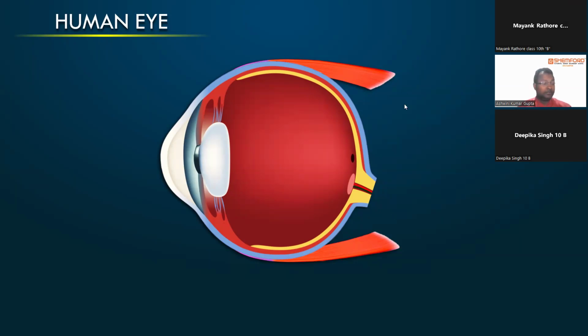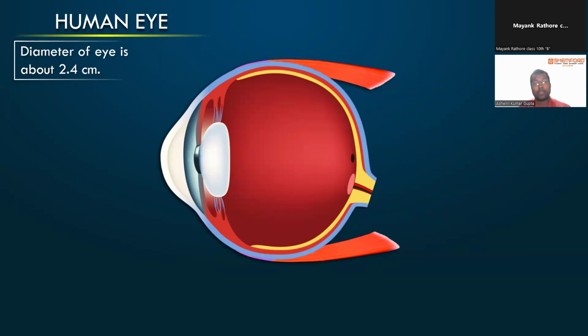Now, as you can see in this diagram, we have a sketch of the human eye. A few things about the human eye: number one, the diameter of the human eye is about 2.4 centimeters, right?